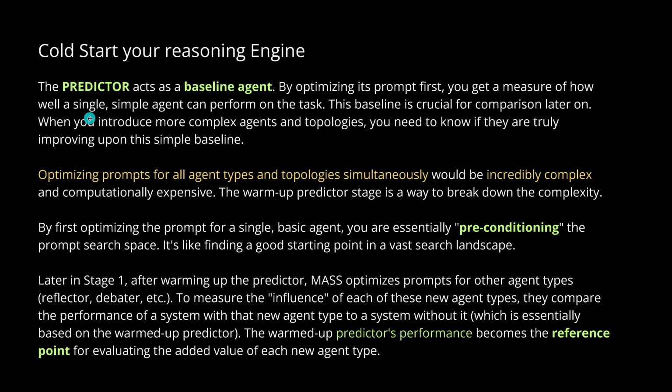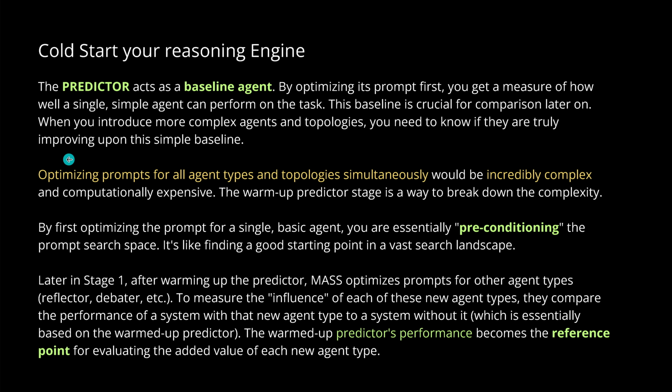So you get a measure of how well a single, simple agent in no configuration at all can perform the task. If you think about it, this baseline is crucial for all the later optimization because you have to optimize in reference to a baseline performance. So whenever you introduce now a more complex agent or more complex topology, you need to know if they're truly improving this simple baseline agent, because I've shown you, you can also have a negative performance, a minus 12% drop in the performance. So this predictor is really important.